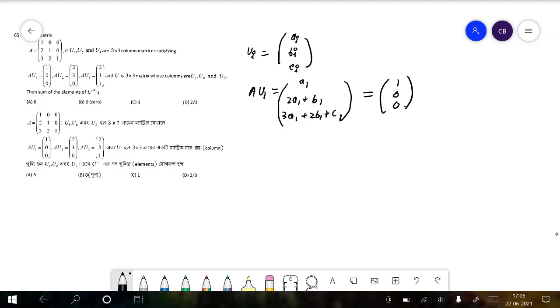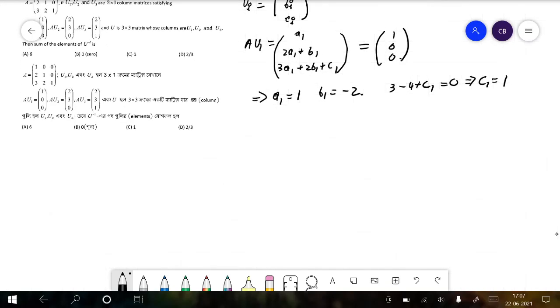Therefore, this implies a1 is equal to 1, b1 is equal to minus 2, and therefore 3 minus 4 plus c1 is equal to 0. Therefore c1 is equal to 1. This implies that u1 is equal to 1, minus 2, 1.